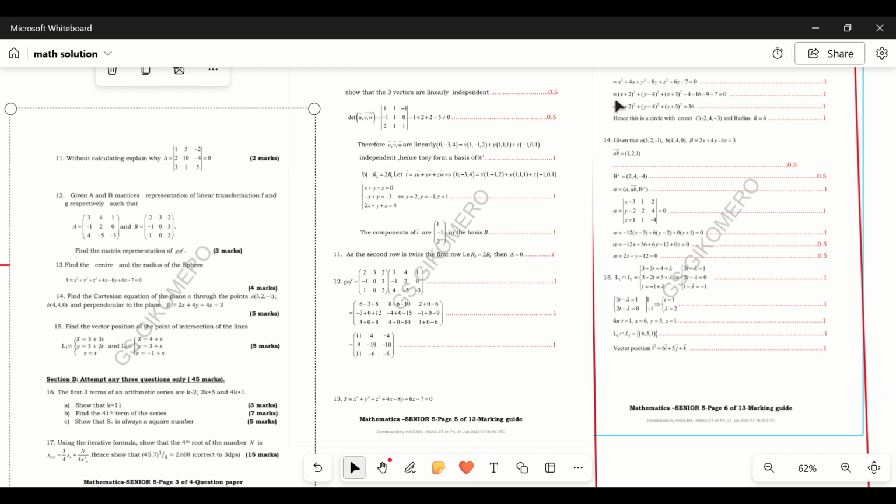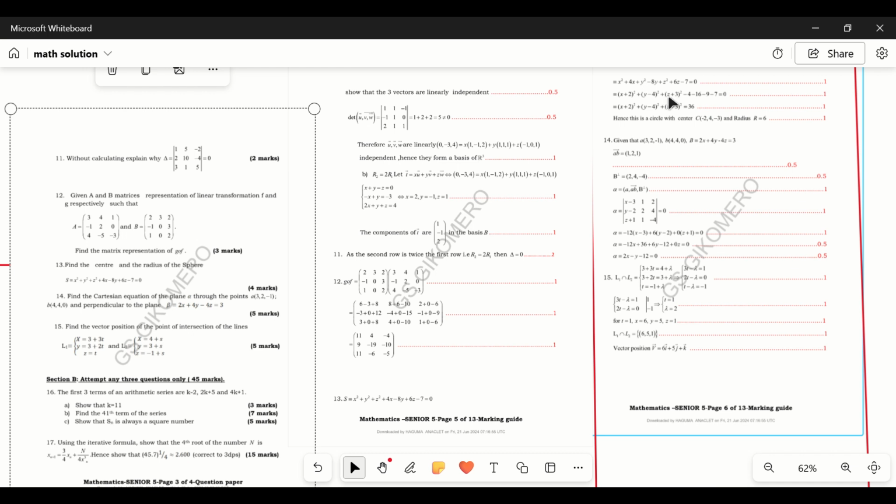For completing the square here, we take x plus 4 divided by 2, then squared, and here we take y plus negative 8 over 2, which will give us negative 4, then squared.